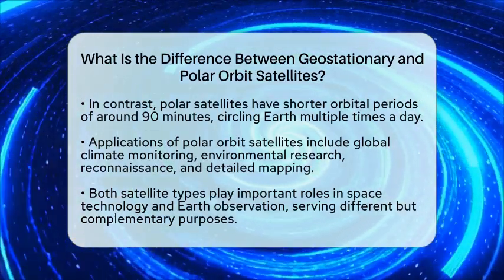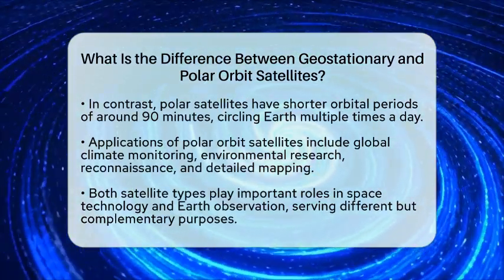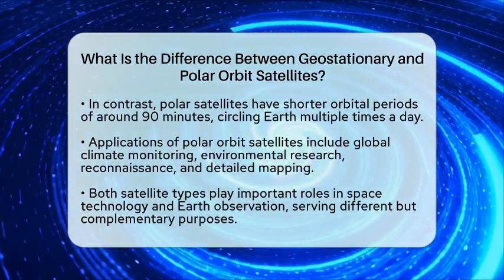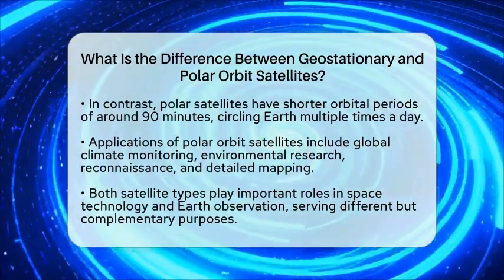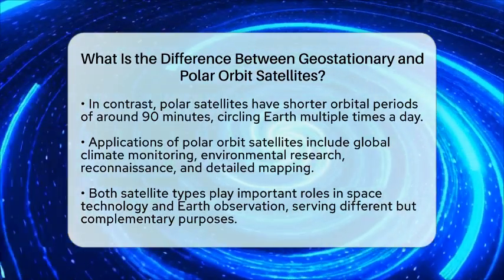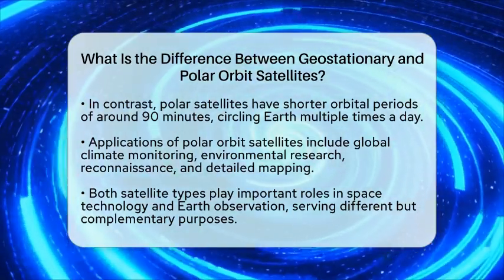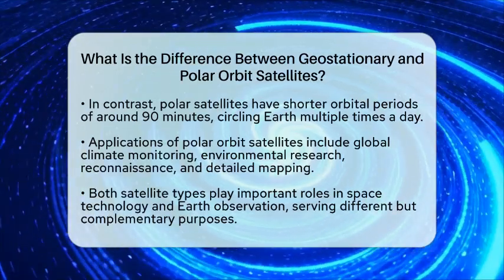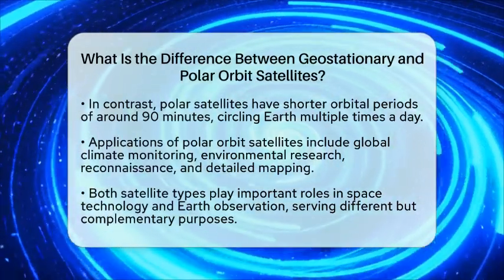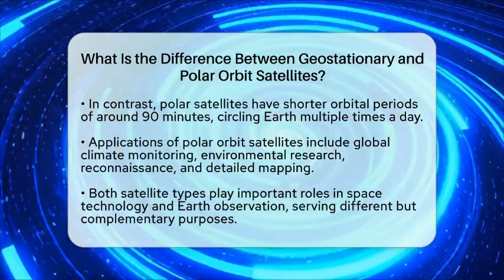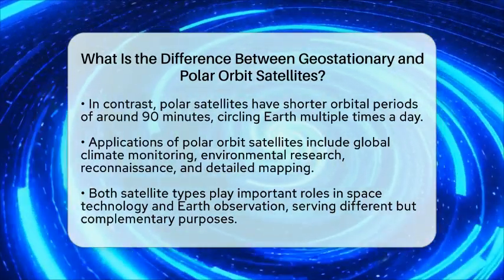In summary, geostationary satellites maintain a fixed position above the equator at high altitude for continuous observation of a specific region. In contrast, polar orbit satellites travel over the poles at lower altitudes, enabling complete global coverage as Earth rotates beneath them. Both types of satellites are vital in space technology, serving complementary purposes in Earth observation and communication.